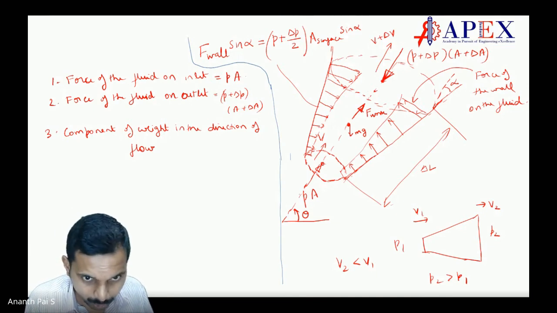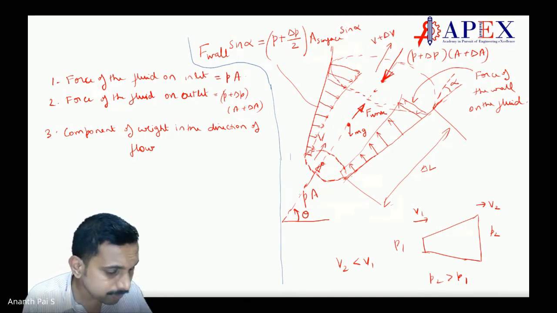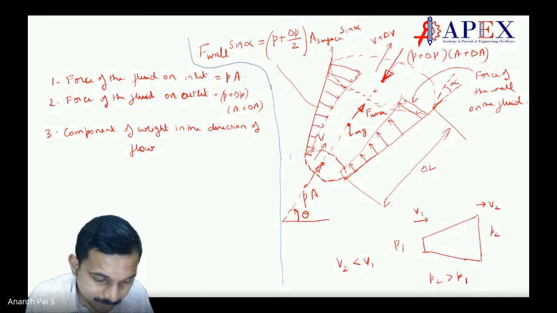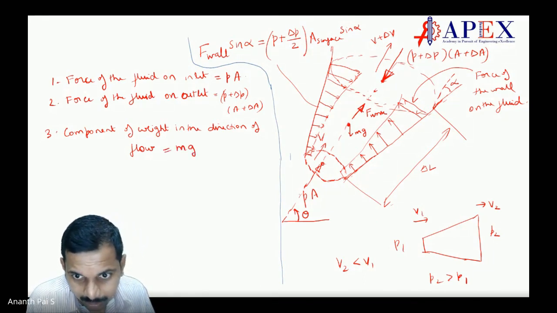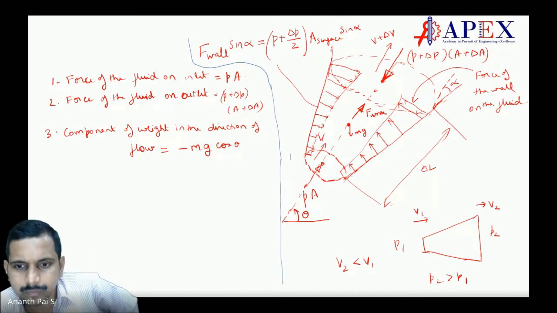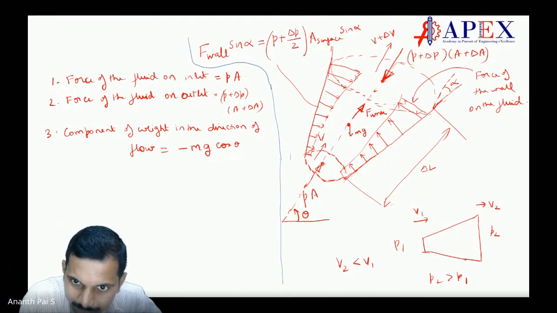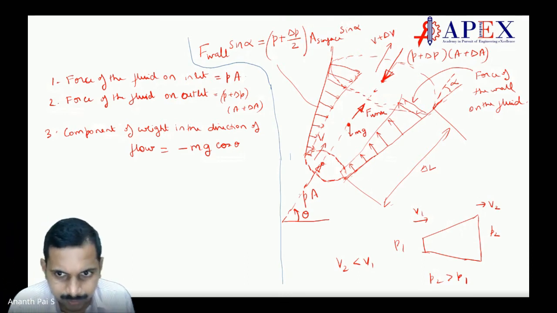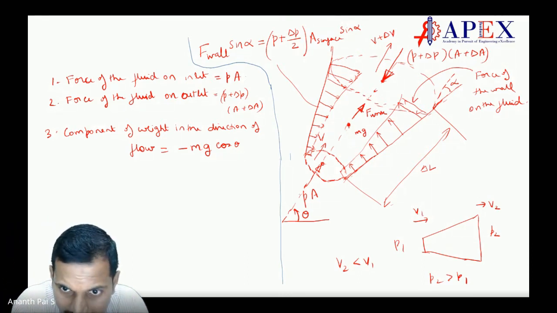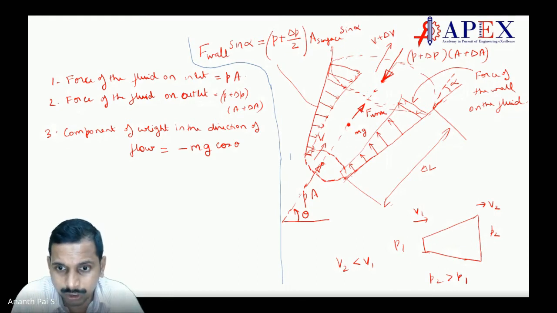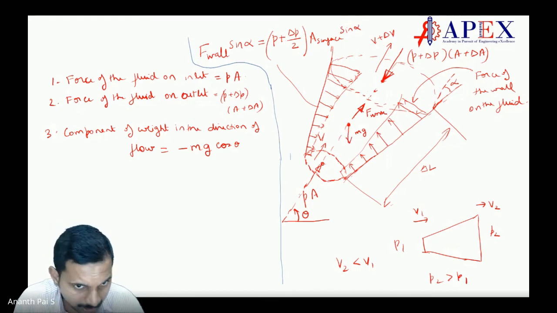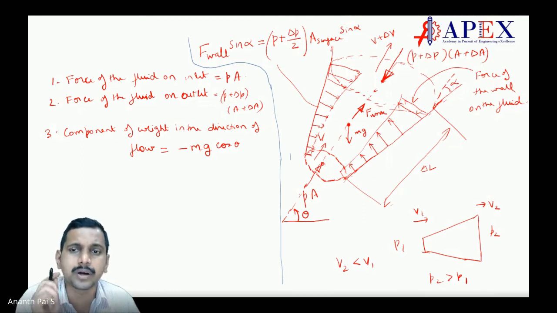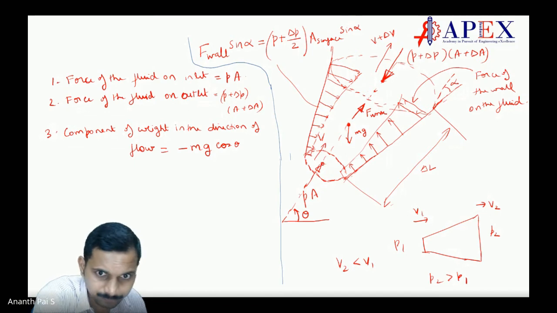So the component of weight in the direction of the flow is equal to minus mg cos theta, correct? Makes sense? Because if this is theta, so cos theta. Makes sense? Understand this, students. Don't think that it is very small, so let me ignore. Don't ignore. Everything is important. Even if you miss one point, you're going to miss the whole thing. Okay? That is done.